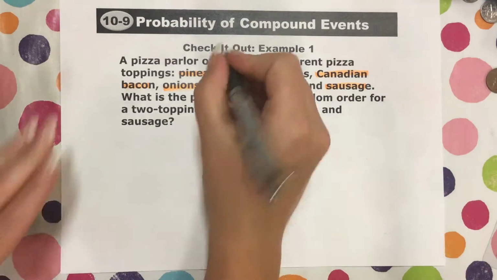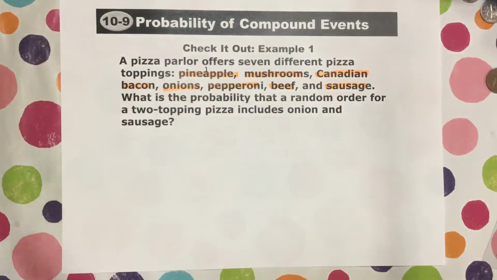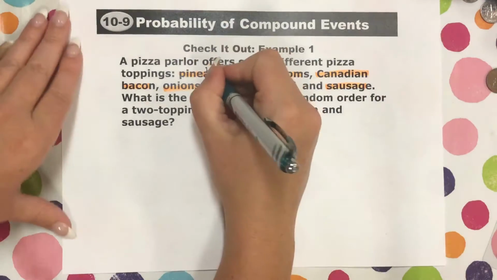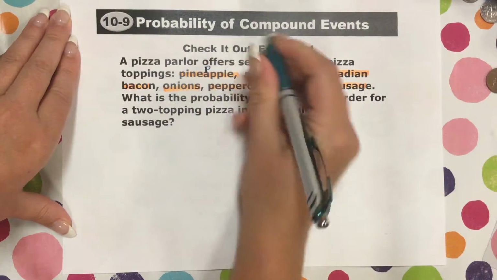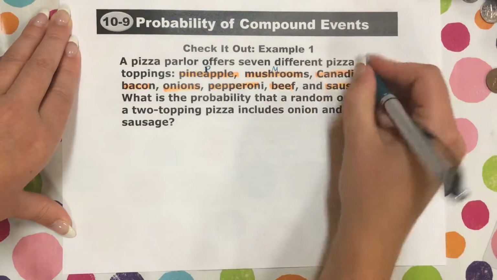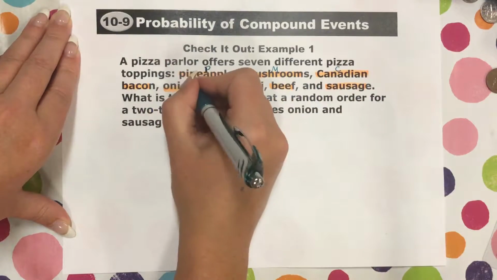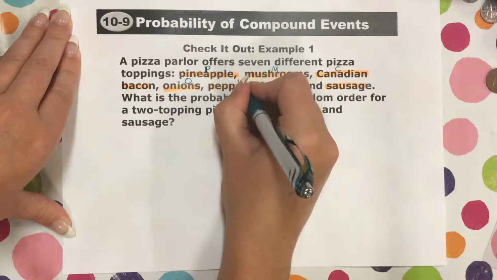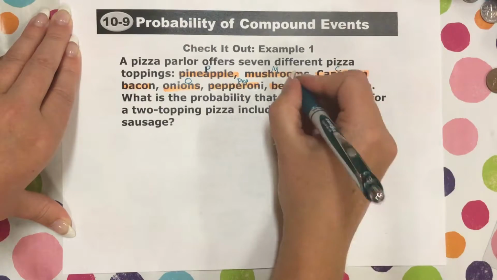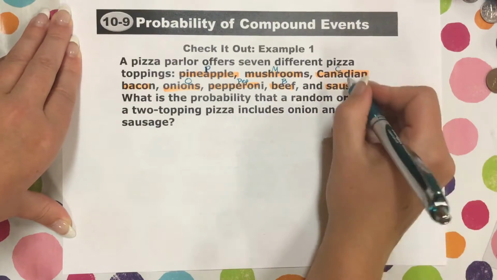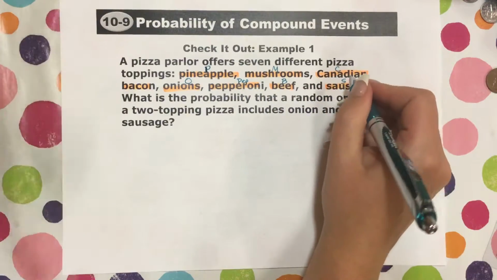So we're going to go ahead and define our variables. This is going to be, let me use something that stands out here. Okay, pineapple is going to be P, mushrooms is going to be N, Canadian bacon is going to be C, onions is going to be O, pepperoni is going to be pep, beef is going to be B, and sausage is going to be sausage.